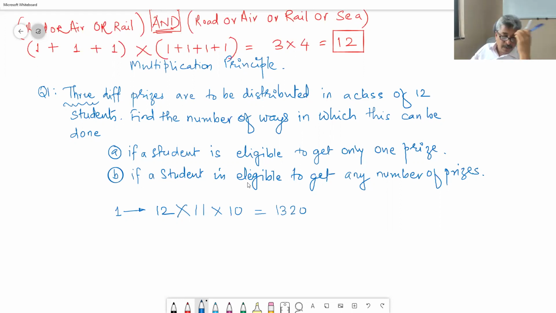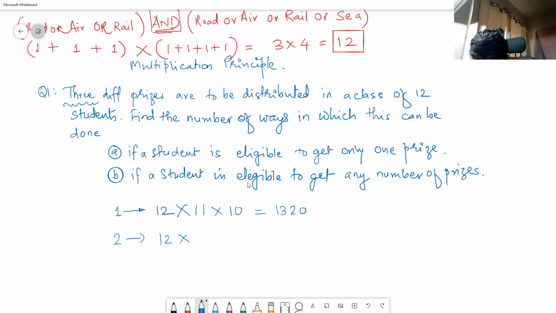Now, what is going to be the solution for the second? First prize, how many ways? 12. Second prize, how many ways? 12.